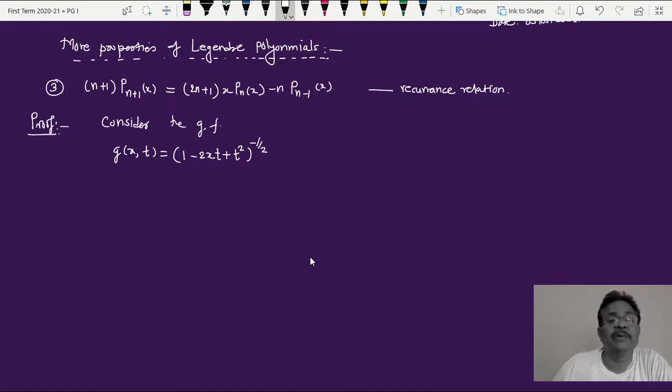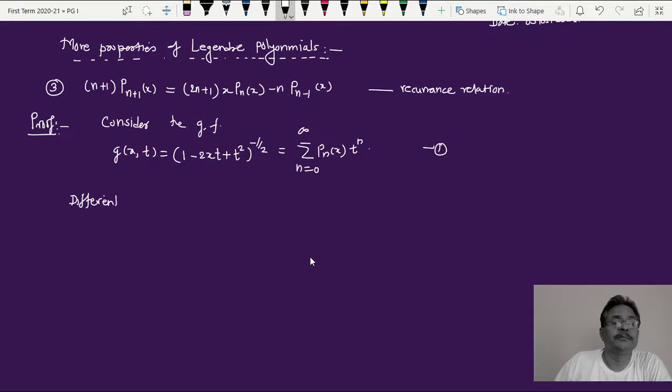Expanding the generating function, we get a power series, n equal to 0 to infinity, where the coefficients are actually the Legendre polynomials P_n(x), and this power series is in t raised to n. This is the generating function for Legendre polynomials, and we have shown all these things. Okay, now let's see, we have to differentiate. We can call this equation 1 for this problem.